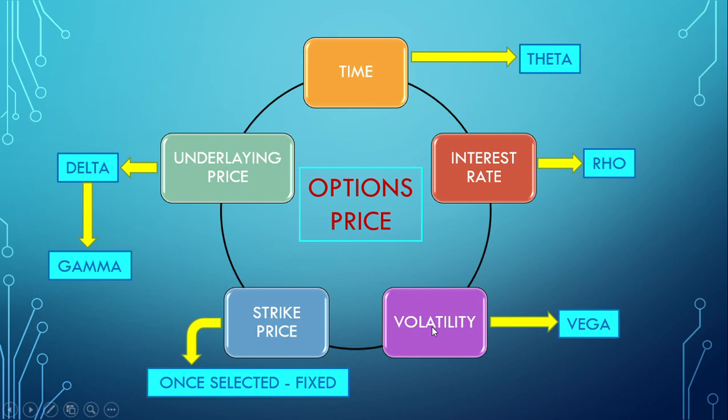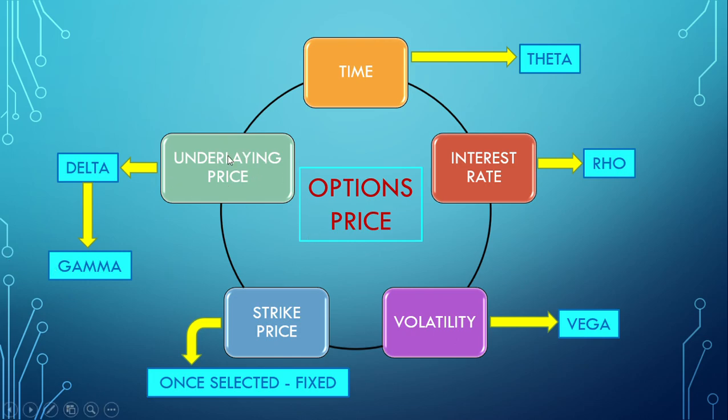Third is the volatility. It is defined by the Greek vega, and next is the strike price. Once we buy an option, once we select the strike price, then it is fixed. It doesn't deviate or change during the currency of the contract.